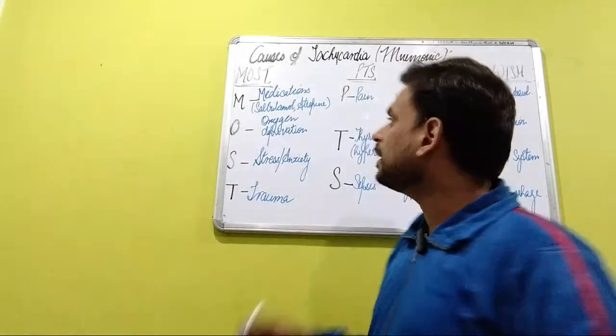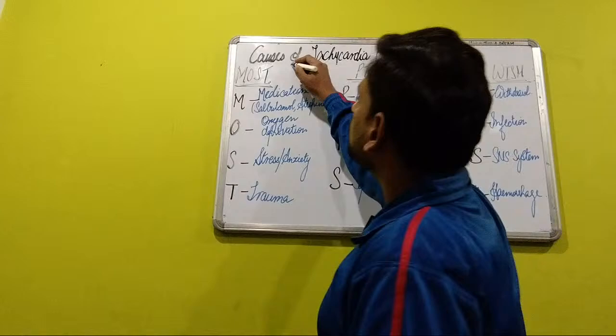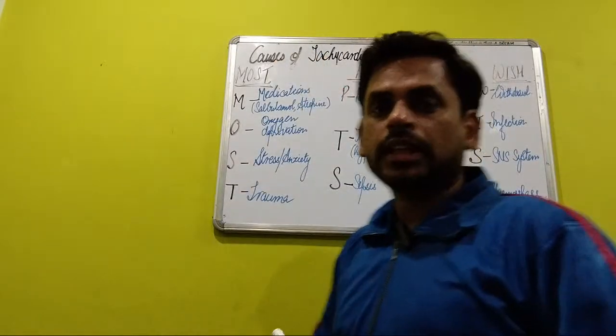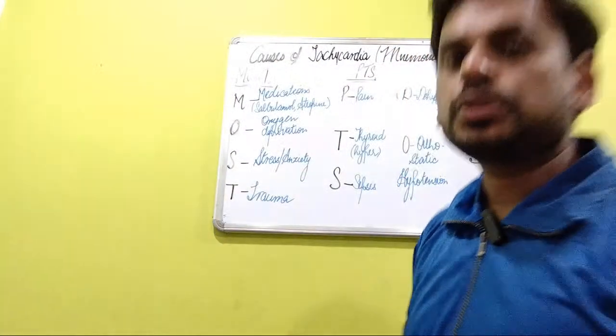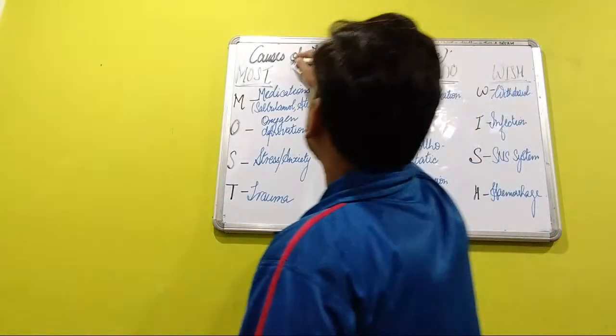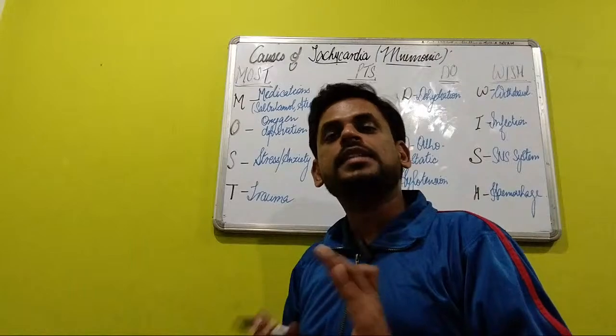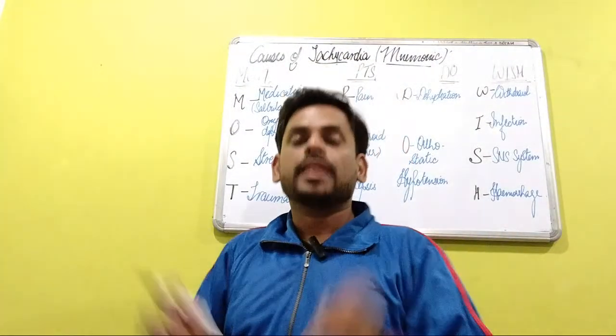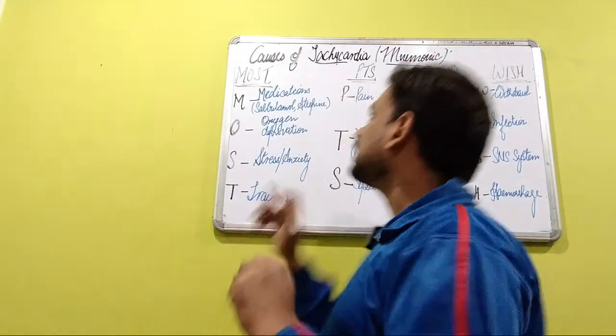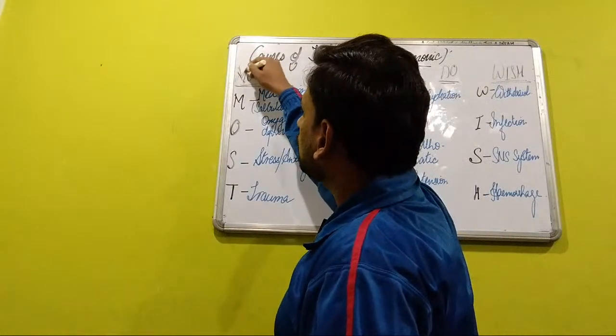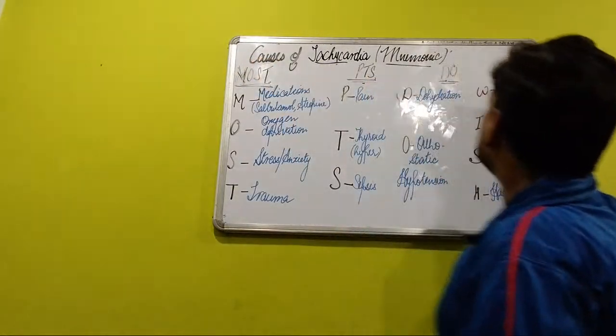So viewers, just to begin with how to remember the mnemonic: the causes of tachycardia can be very easily penned down in sequence in professional exams if you just remember this statement: most patients do wish.